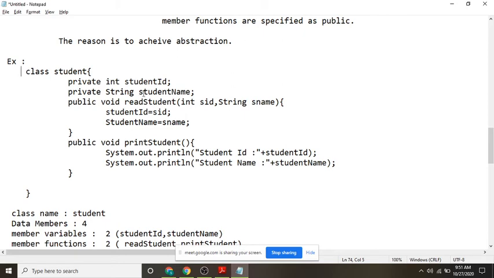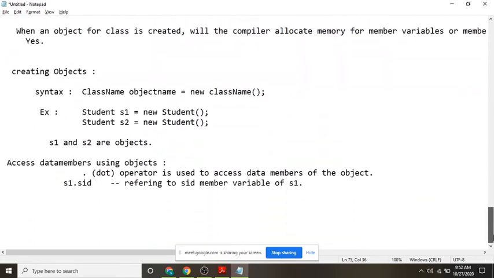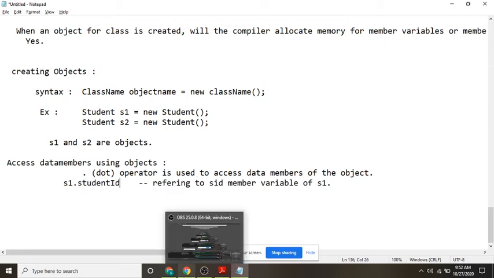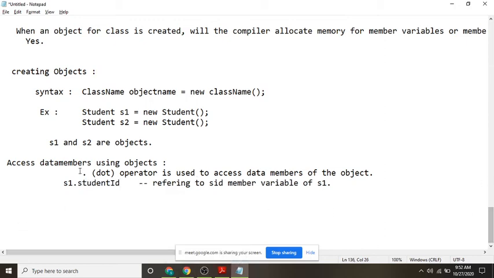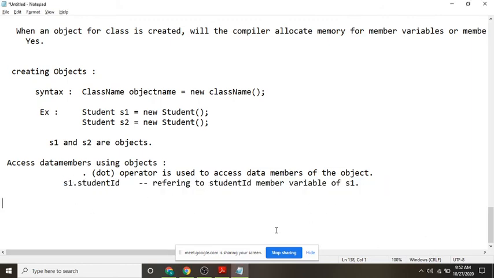Sorry, it is not sid, it is student ID. So what is this one?